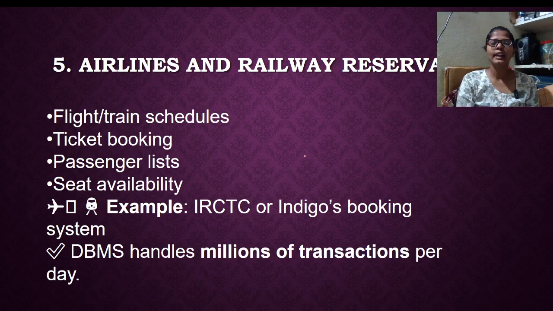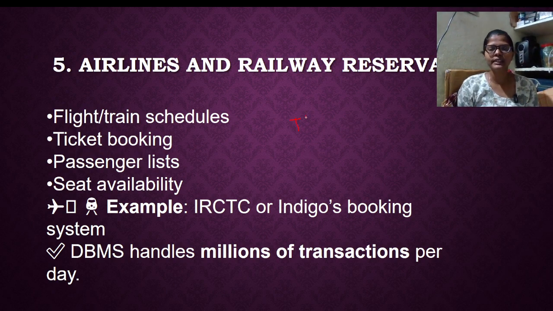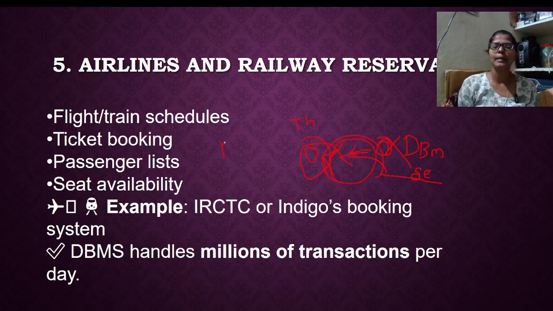Next, the airline reservation system. If you take a theater, you book a seat, and another person is trying to book the same seat. Is it given access to book the same ticket? No. Immediately it will close the seat. Immediately it will be blocked. Within a fraction of a second, the seat will be blocked because of DBMS. Seat availability, passenger list, each and everything is maintained under DBMS.